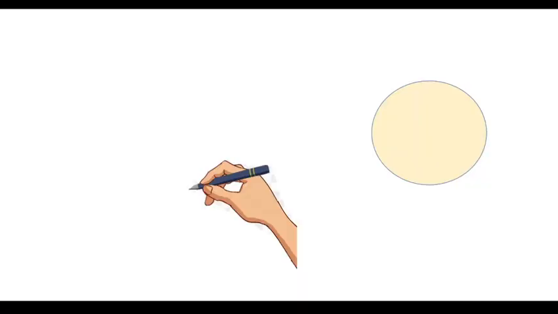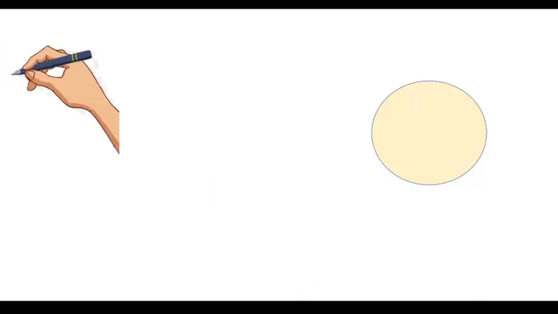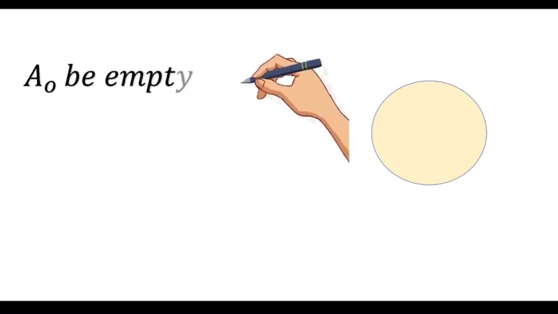Okay, let's start. Let us suppose that we have A naught as the empty set, which is having no element, right? And we denote the empty set by the letter phi.